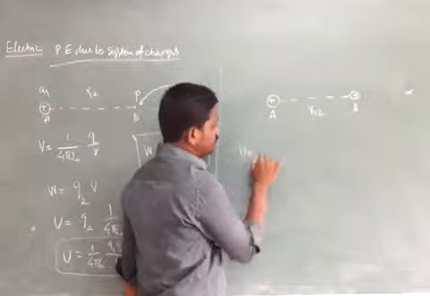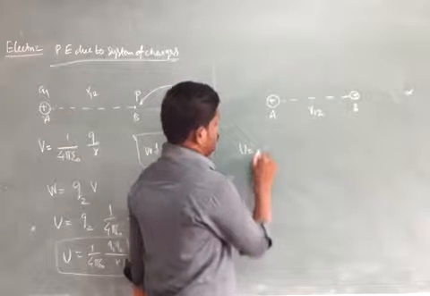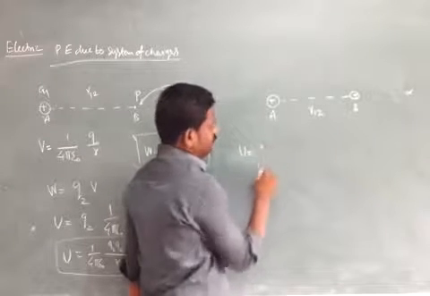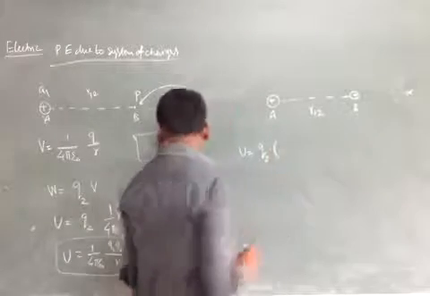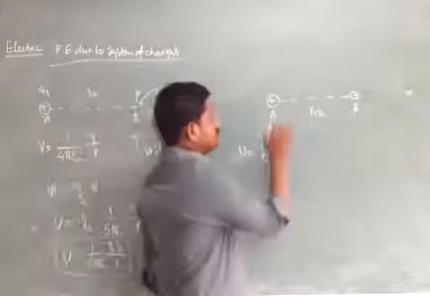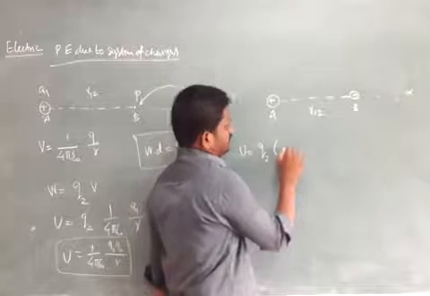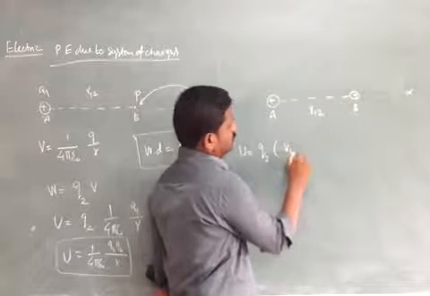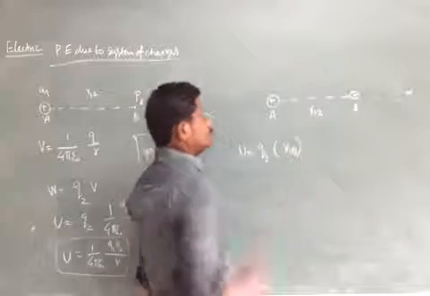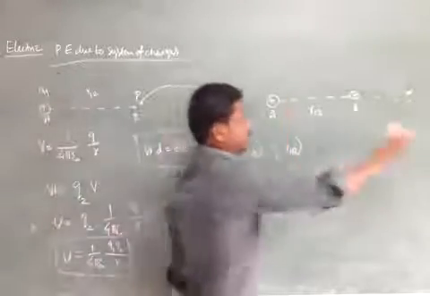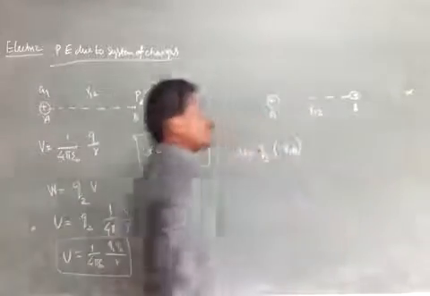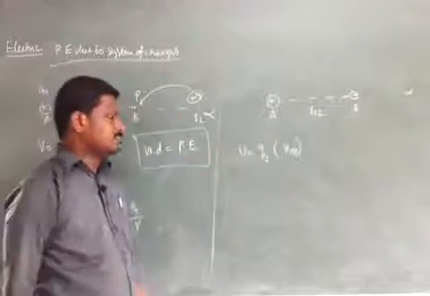So U is equal to Q2 into the potential due to charge 1, V1B. There is a repulsive force acting between like charges as we shift the charge.